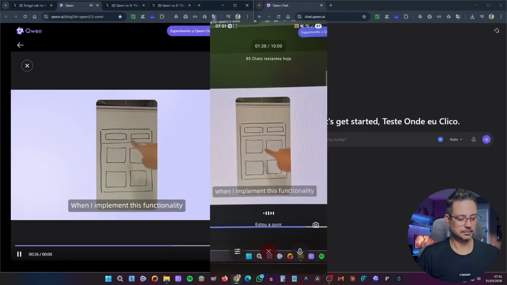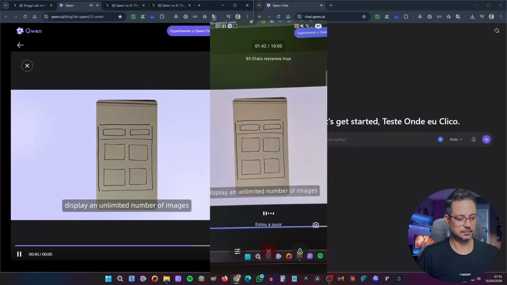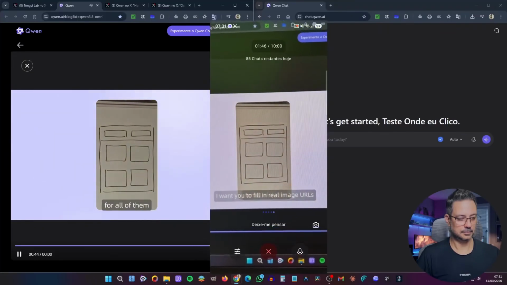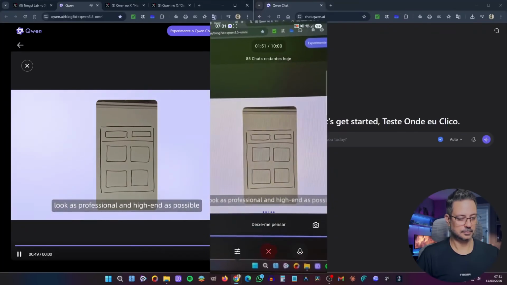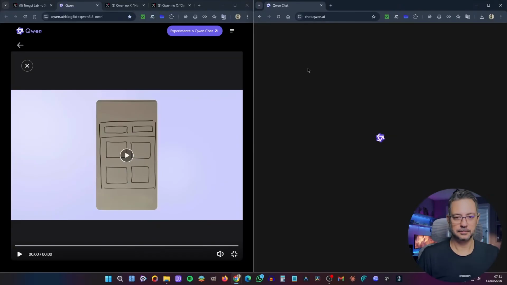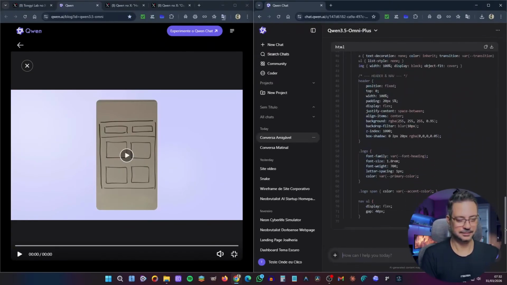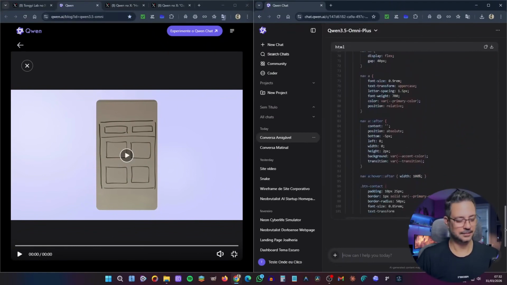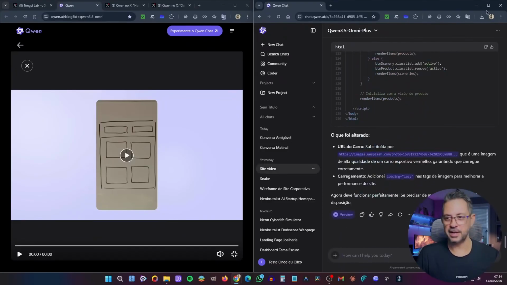When I implement this functionality, I want the product interface to be able to display an unlimited number of images. I want you to fill in the real image URLs for all of them, and I hope you can make the entire layout look as professional and high-end as possible. I'm going to write the code right now. I'm working on the code. I'm taking care of everything so that the layout looks very professional and with the right images, exactly as you asked. It's done. Let's see how it turned out.